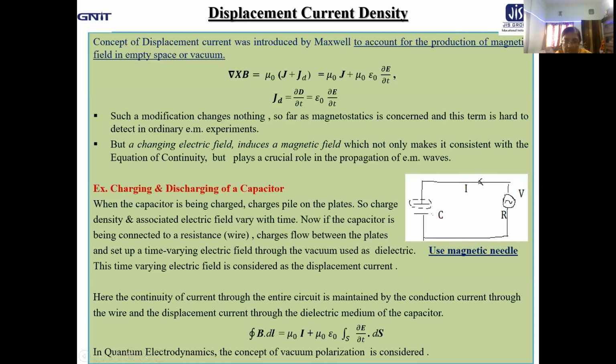Now, it may be mentioned that in quantum electrodynamics, the concept of vacuum polarization is already considered. So I think you are getting the idea where exactly we may encounter displacement current. This is a very natural thing, charging and discharging of a capacitor, and a long-term unresolved problem of what makes the current continuous in the space between the capacitor plates in vacuum was resolved by introducing the concept of this displacement current.